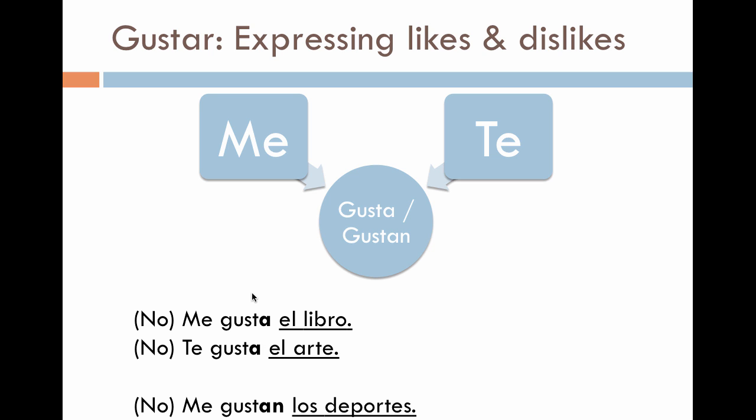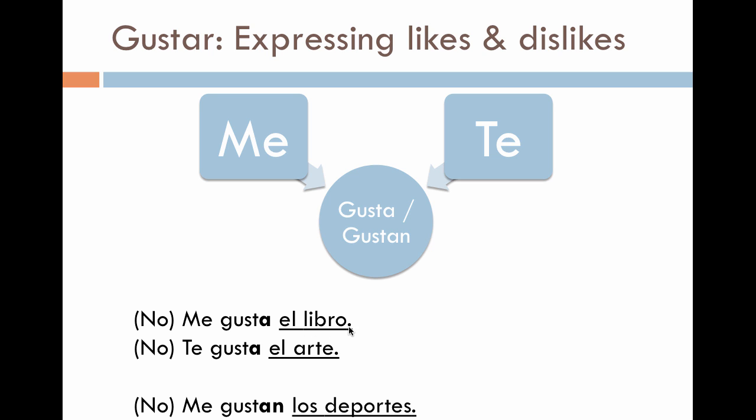Unfortunately, in Spanish, with the verb gustar, we can't just say, yo gusto pizza, or tú gustas ensalada. Instead, we have to form it using either me or te. If we're talking about something singular that's pleasing to me, I can say, me gusta el libro.